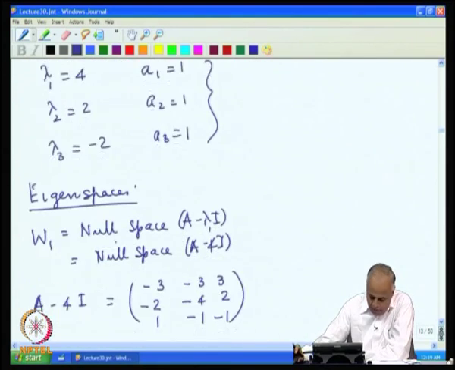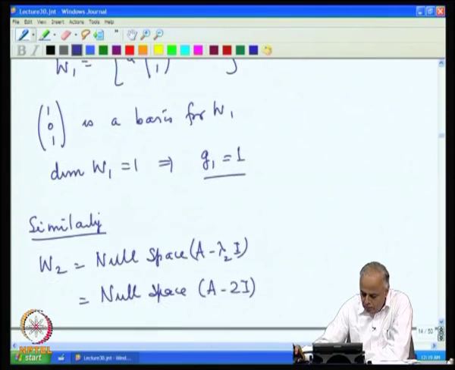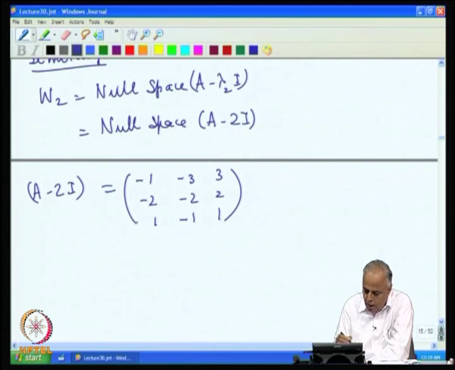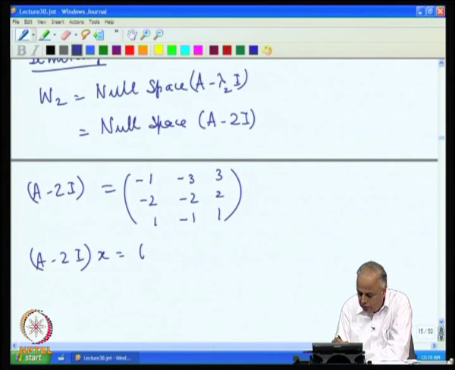You get the matrix 1, minus 1, minus 3, 3, minus 2, minus 2, 2, 1, minus 1, 1, and you solve the system A minus 2 I x equal to theta 3.